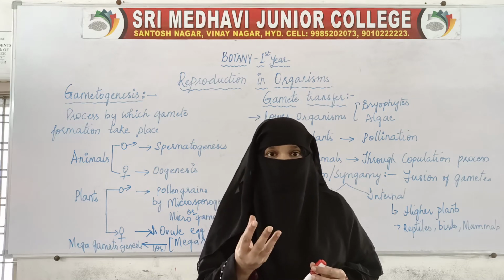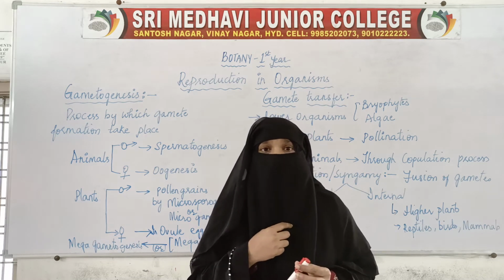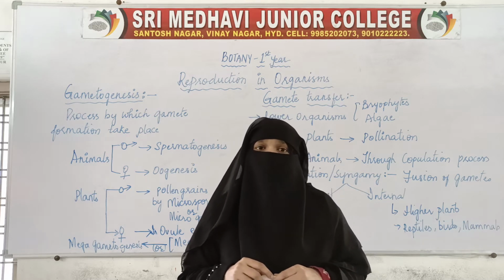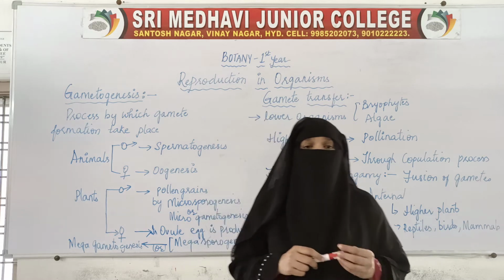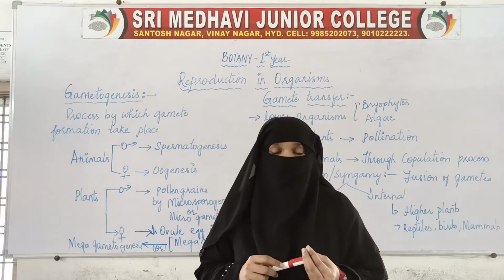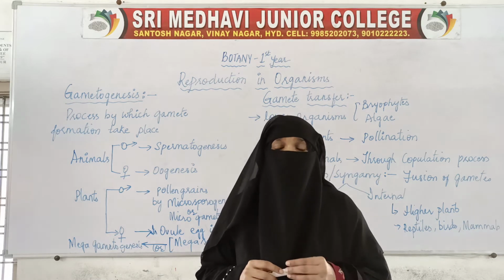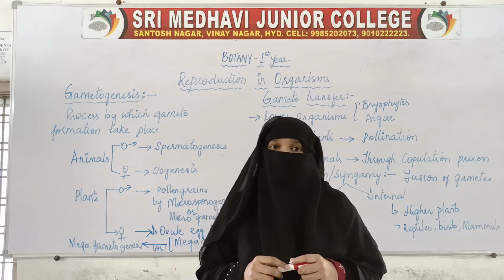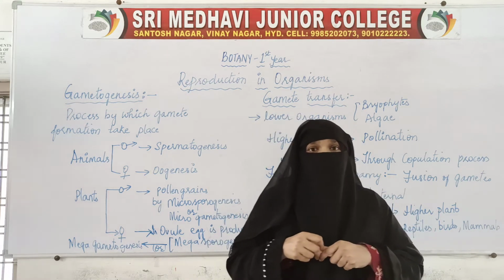That is, in a single flower itself, both the reproductive organs are present. That is bisexual. And there are a few flowers in which we see only one reproductive organ. That is, either the male stamen will be present or the pistil will be present. So those are unisexual.